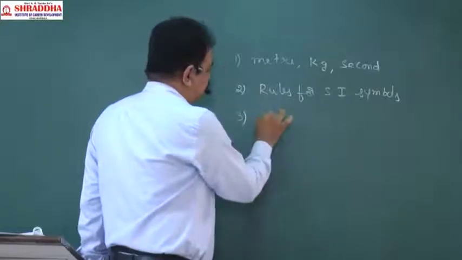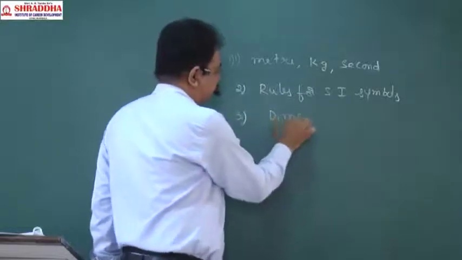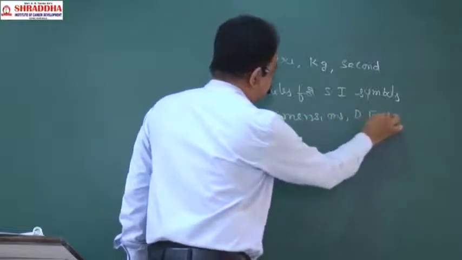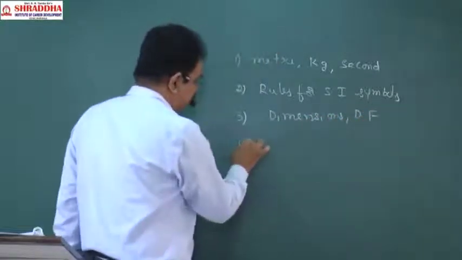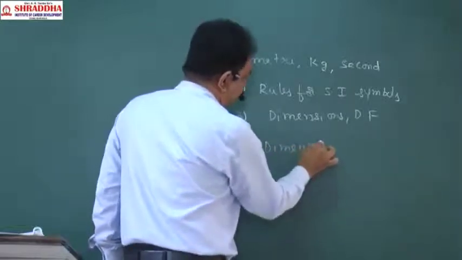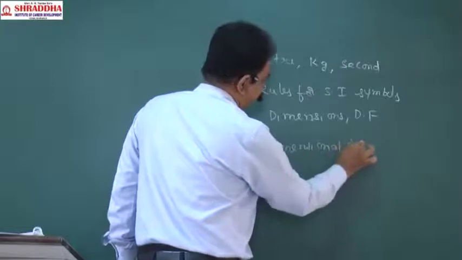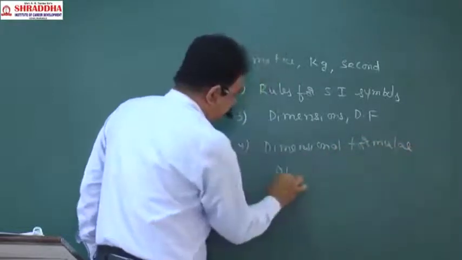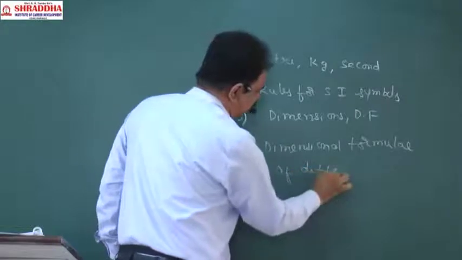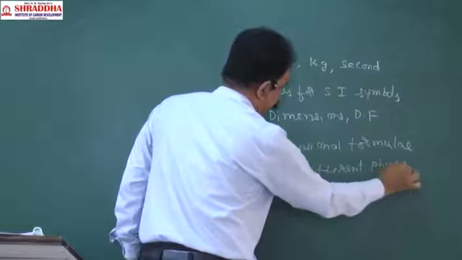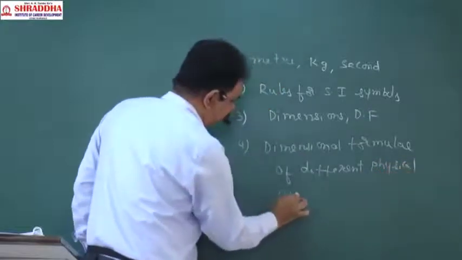And next, what are dimensions? What is a dimensional formula? And the dimensional formulas of different physical quantities, that I am discussing.